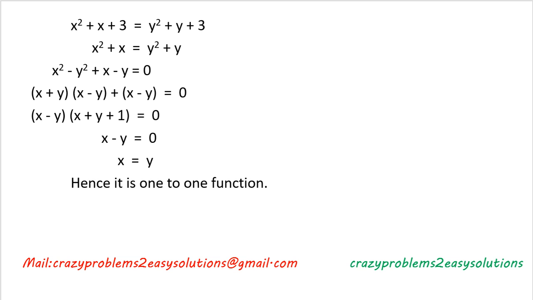So the answer becomes 0. Then x minus y equal to 0, x equal to y. So we have proved that f of x equal to f of y, which is given, implies x equal to y. Then we can say that this function is a one to one function.